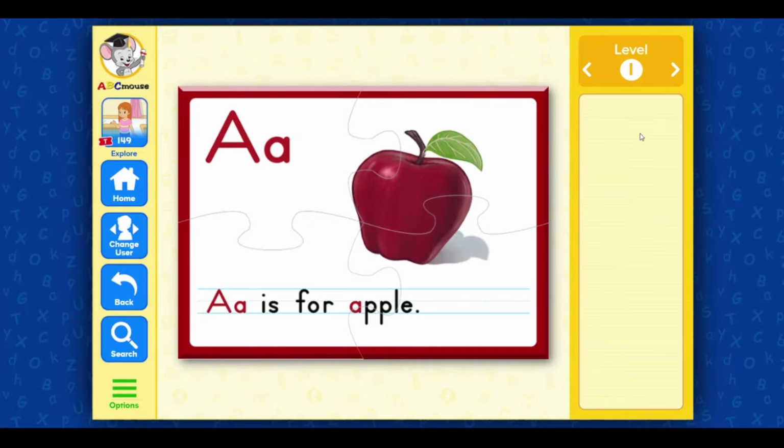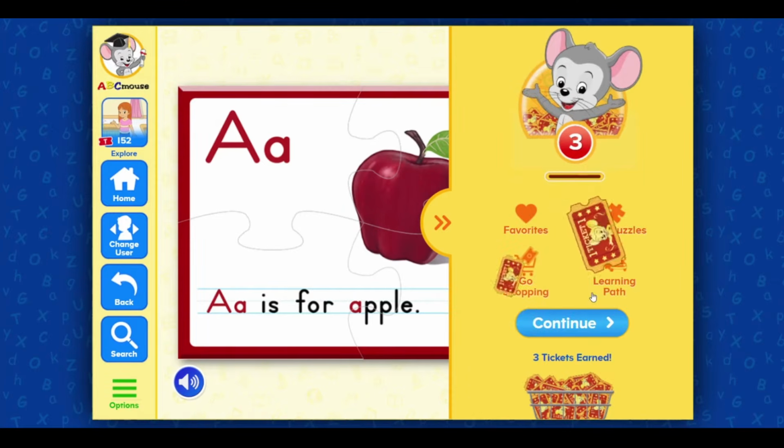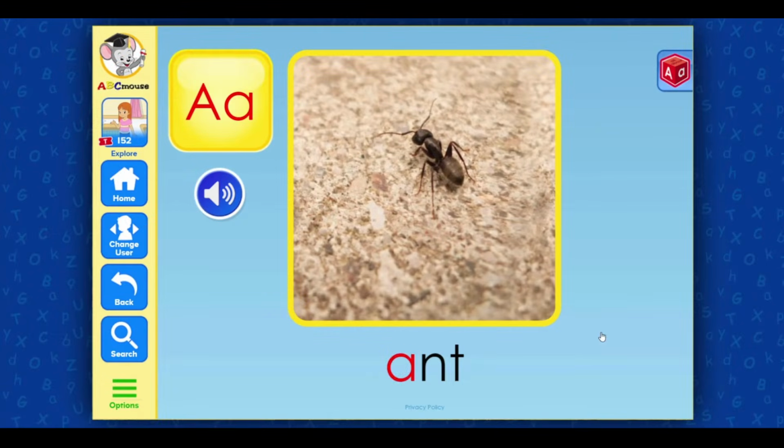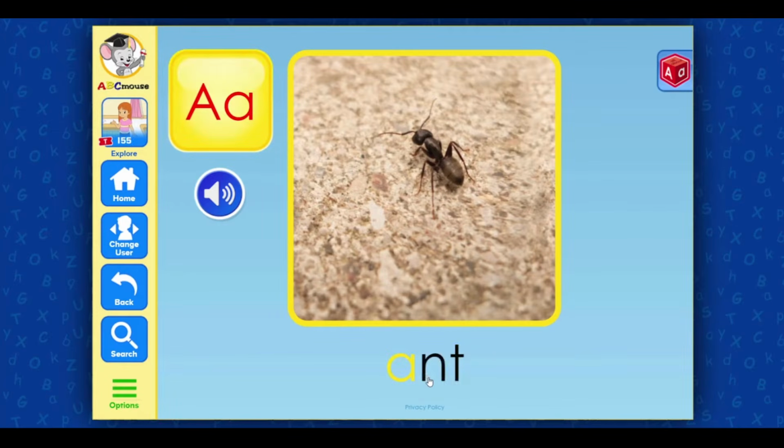A is for apple. Ant. Ant. Ant. Continue to next.